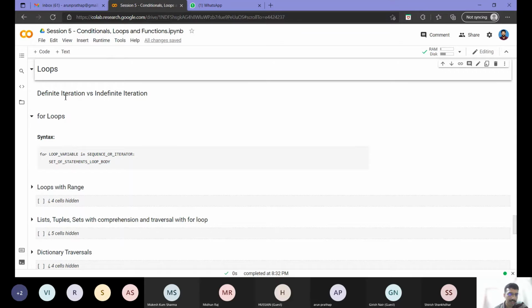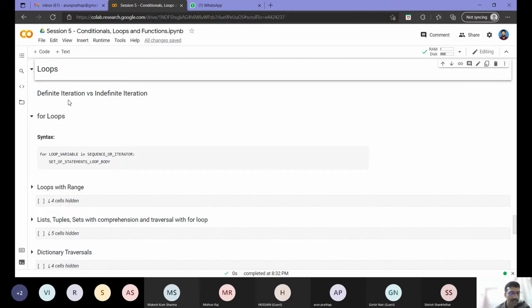Actually, definite iteration means the number of times. What is a loop? A loop is something that repeats again and again. Like if you have seen Marvel Studios movies, Doctor Strange versus Dormammu, right? Doctor Strange places a time loop, and Dormammu comes into it again and again. That is a loop. So that is like indefinite iteration. I don't know how many times Dormammu will take before accepting Doctor Strange's condition, so I don't know how many times I will need to run the loop.